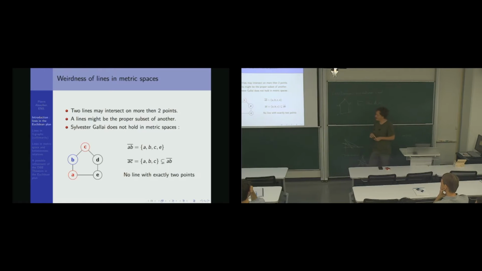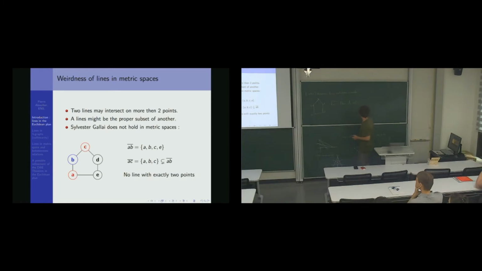A way to see that it does not contain D is just to look at the distances. I have A, D, and C. The distance between A and C is 2. The distance between A and D is 2. And the distance between D and C is 1.